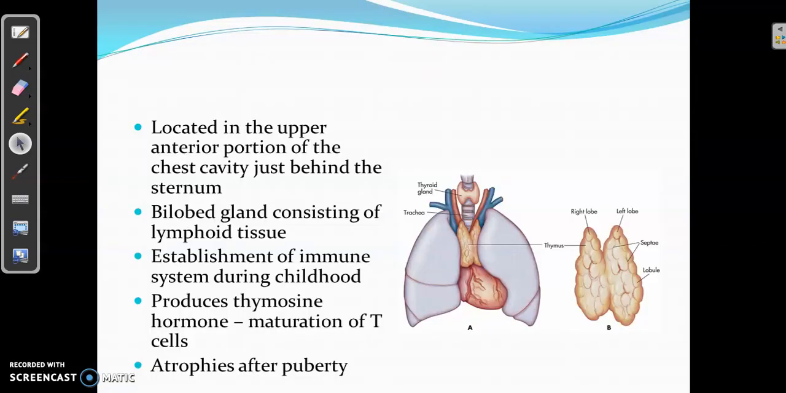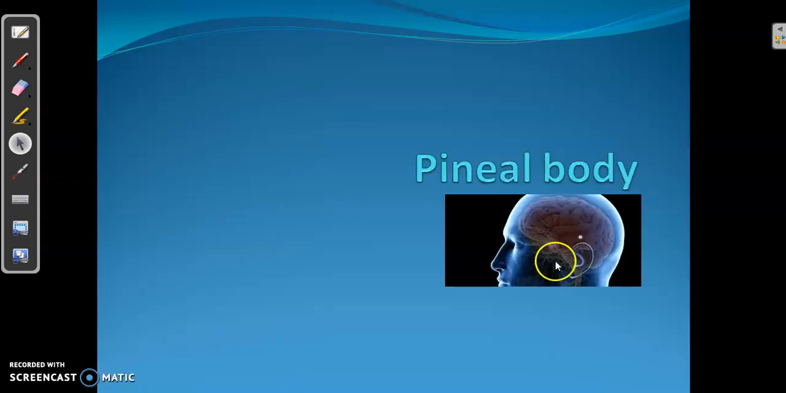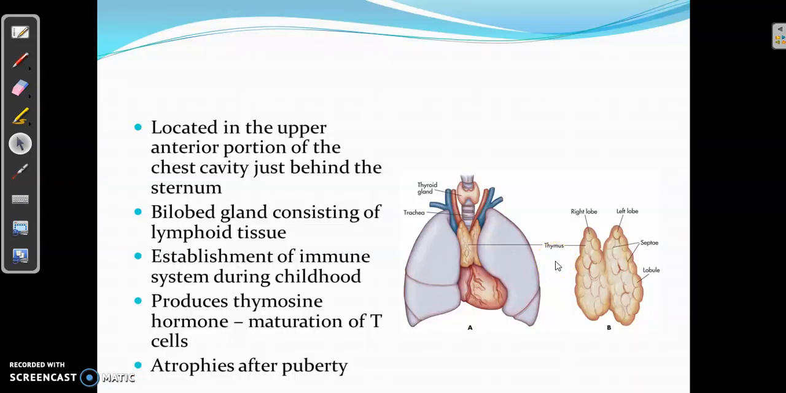Thymus is located in the upper anterior portion of the chest cavity, just behind the sternum. Here, you can see it is located between the 2 lungs and on top of the heart. So it is present in the space in between the lungs on top of the heart, in the chest cavity. This thymus gland is a bilobed gland, and it is comprised of lymphoid tissue.